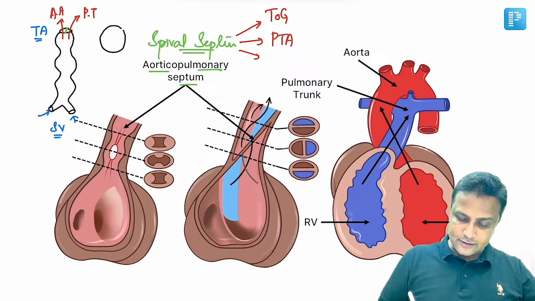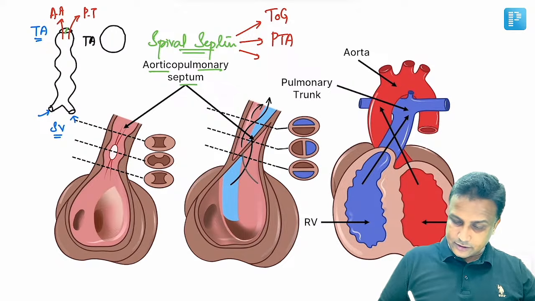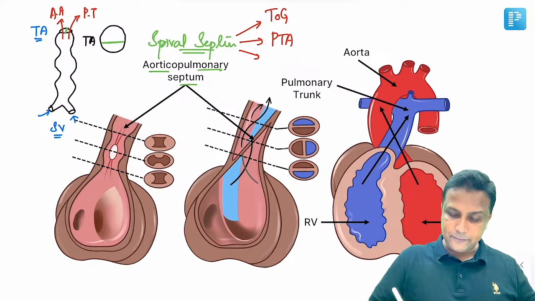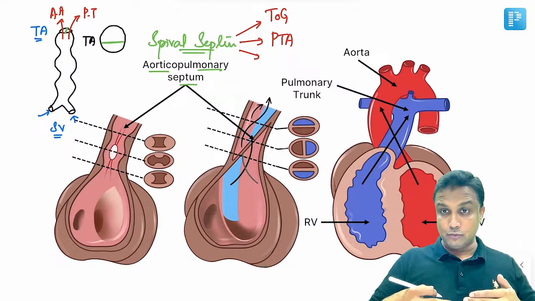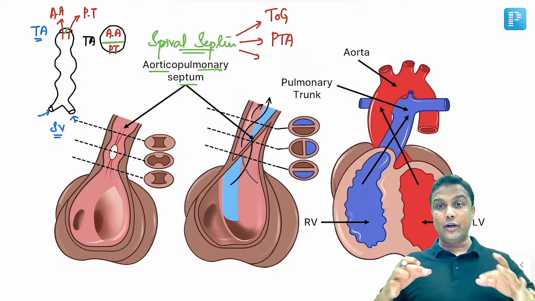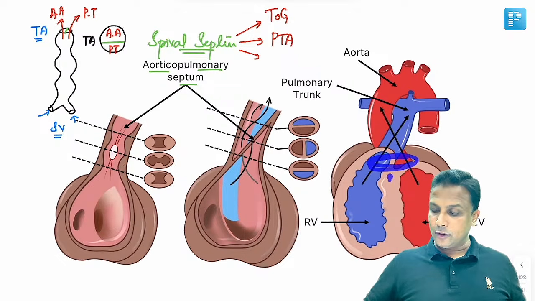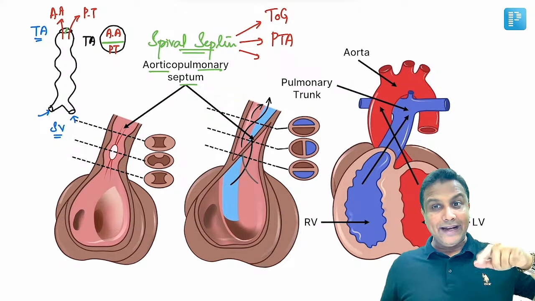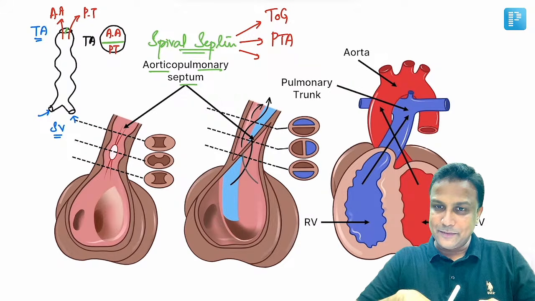Suppose it is truncus arteriosus, and the spiral septum in the middle has undergone anterior displacement, it has moved a little forward. If it is displaced anteriorly, what is going to happen? The ascending aorta diameter will be more when compared to the pulmonary trunk. Ascending aorta will be wider. If the ascending aorta is wider, it is going to override onto the interventricular septum. So, overriding of aorta on the interventricular septum.